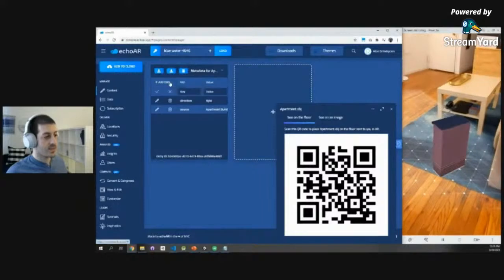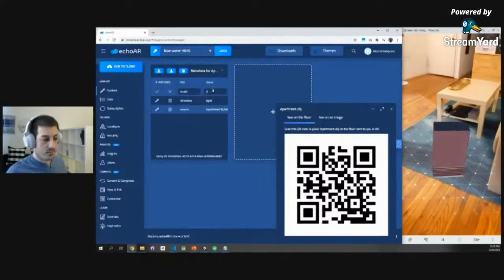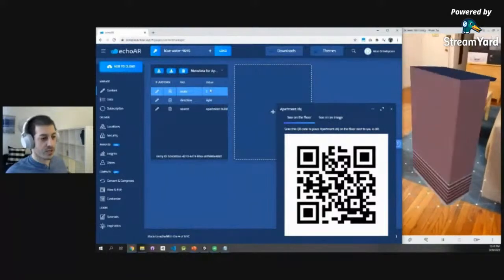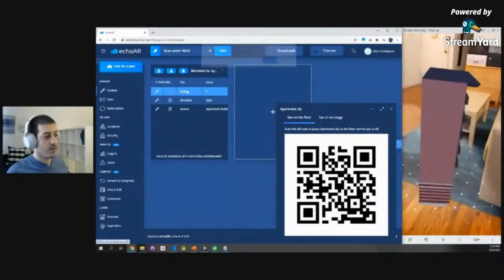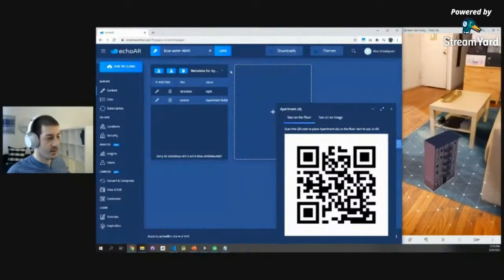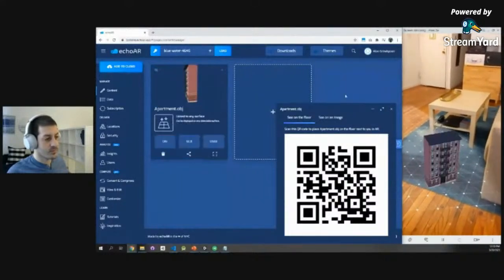How cool is that? Let's say I think it's too small. Let's make it bigger. Bam. All these updates are happening in real time, almost like push notifications for the 3D model, telling it to grow, to become smaller, to become bigger, to rotate and stuff like that. Super, super simple.